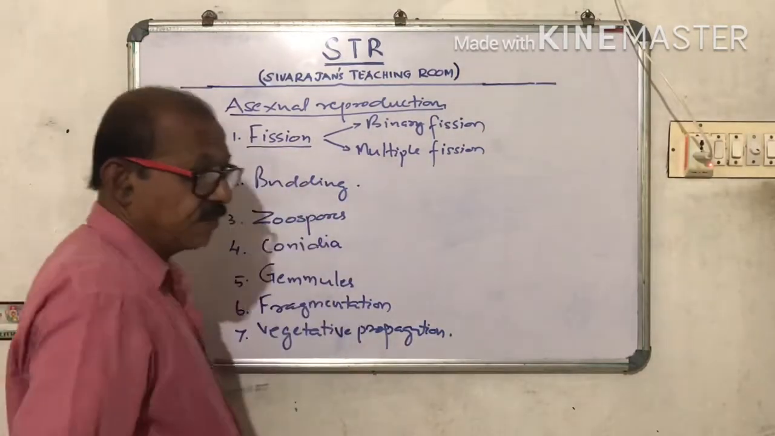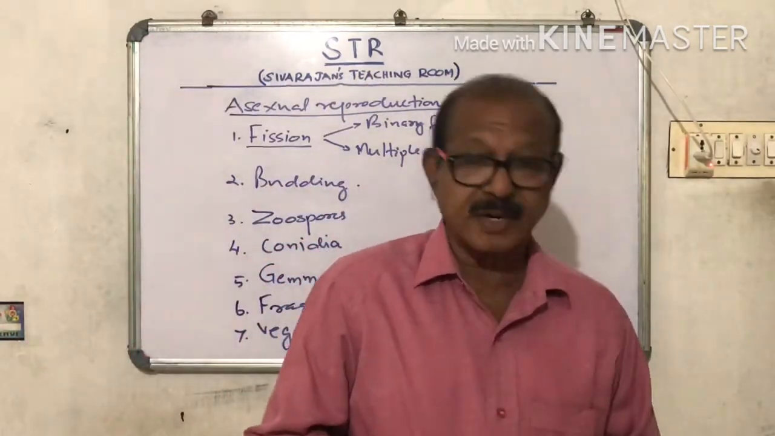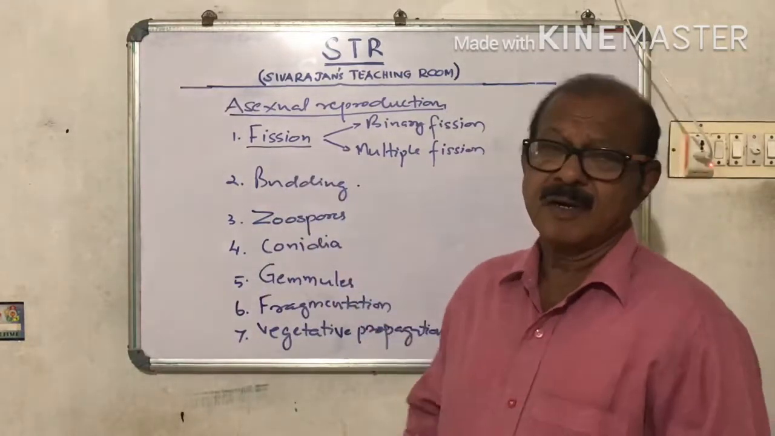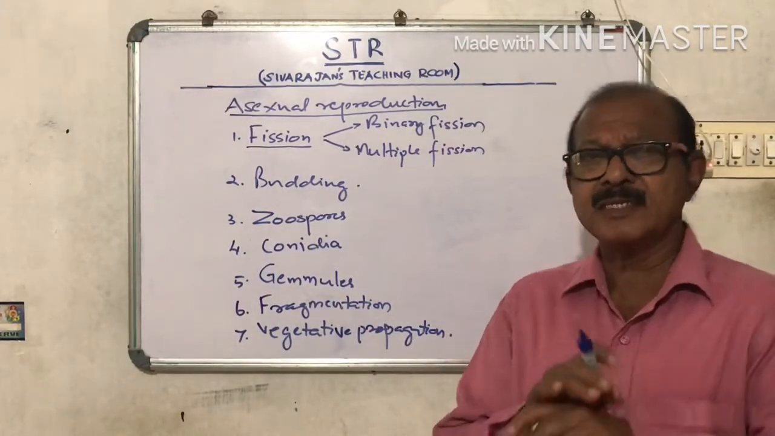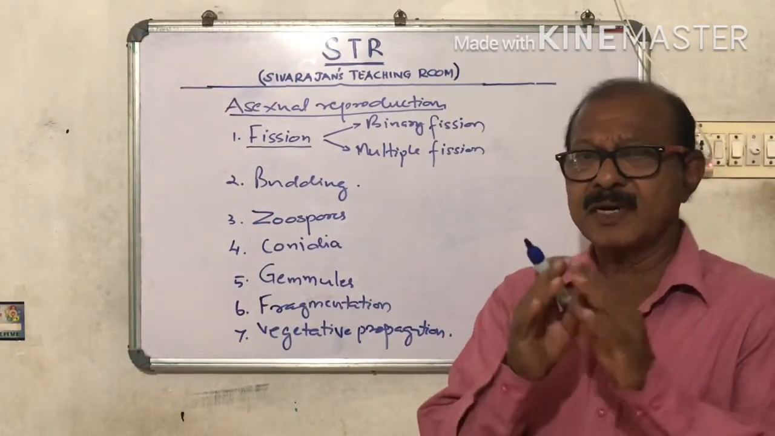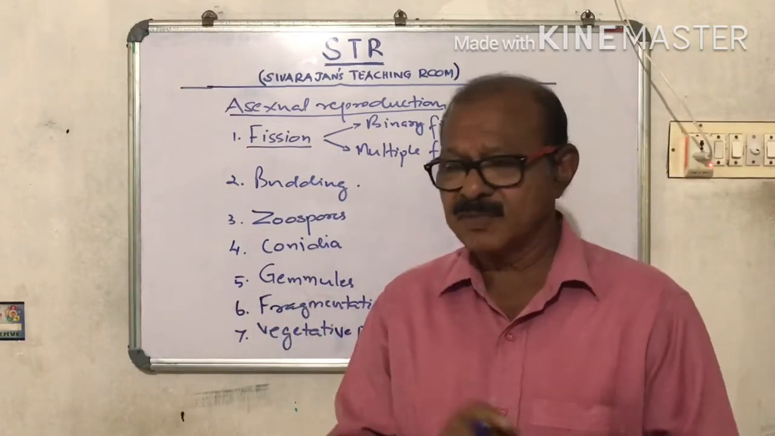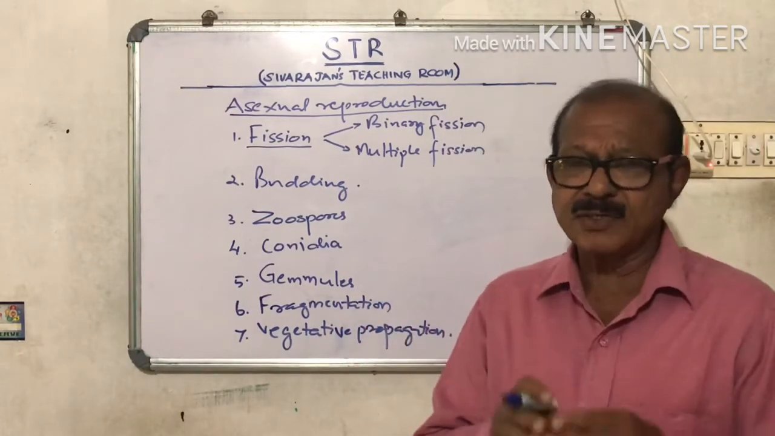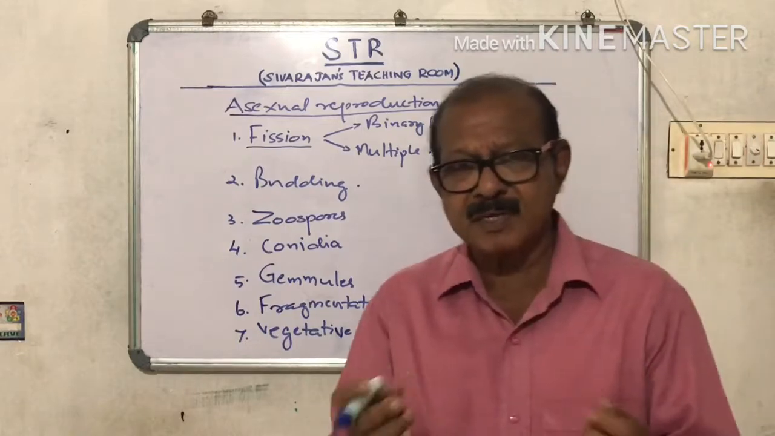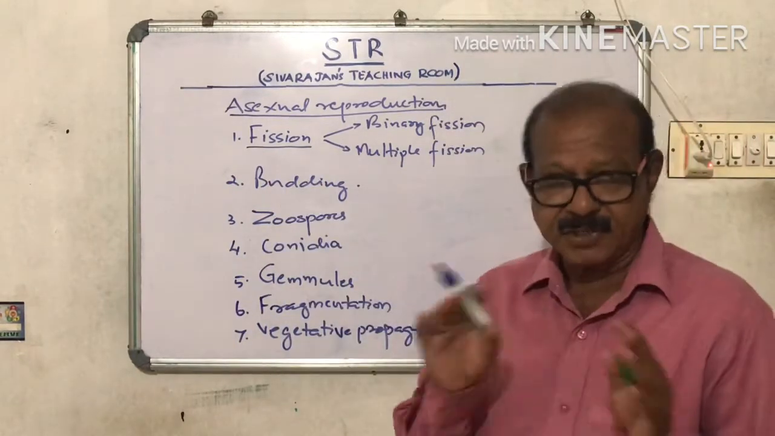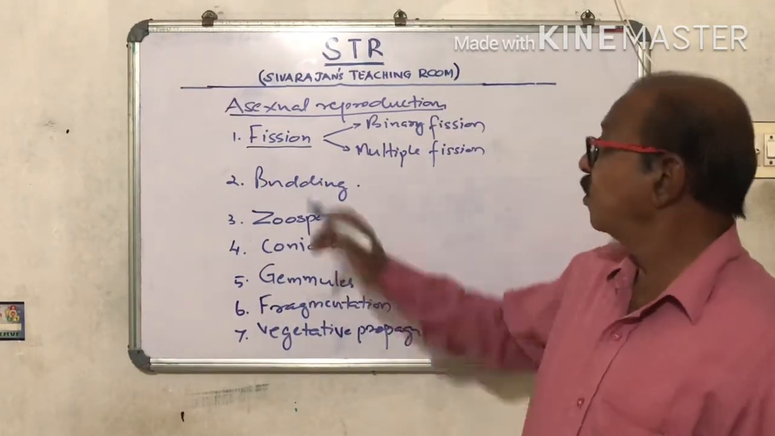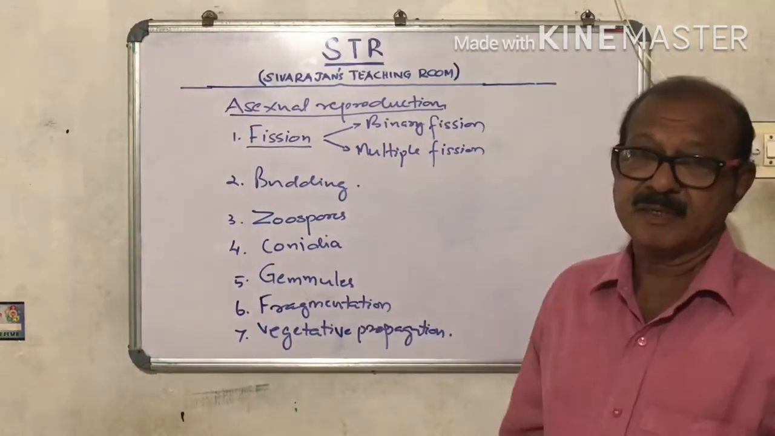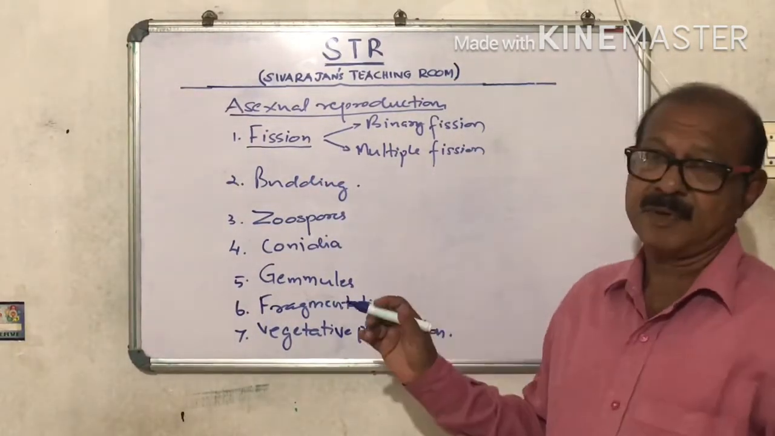See, fission. The first mode of asexual reproduction is fission. So what do you mean by fission? Fission means division. One organism divides into 2 and becomes 2 organisms, or one organism divides into many and becomes many small organisms. So fission means division of the body. Fission can be of 2 types: binary fission and multiple fission.